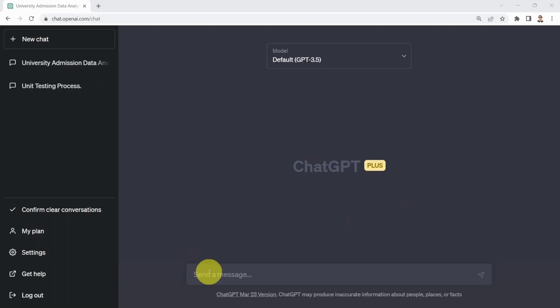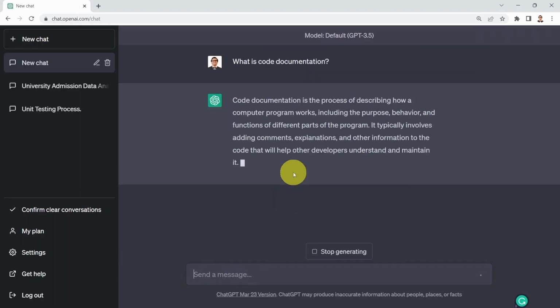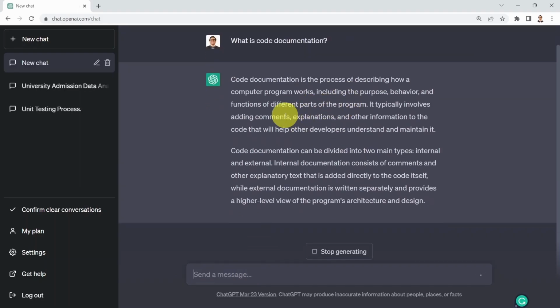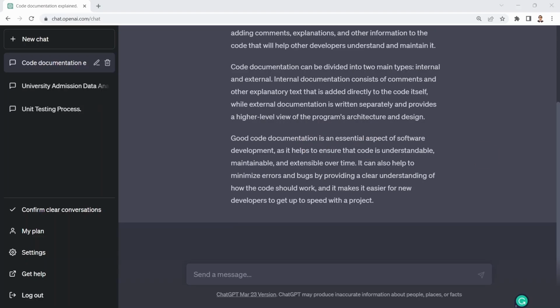So first, maybe let's ask ChatGPT, what is code documentation? It's going to tell you, well, code documentation is the process of describing how a computer program works, including the purpose, behavior, and functions of different parts of the program. And it typically involves adding comments, explanations, and other information to the code that will help other developers understand and maintain it. And well, what I can simply ask again is, what is docstrings?